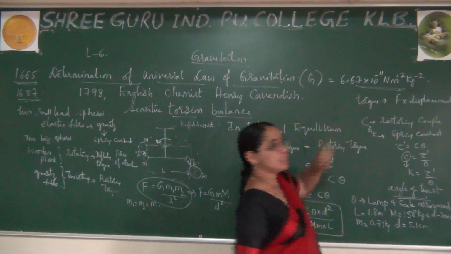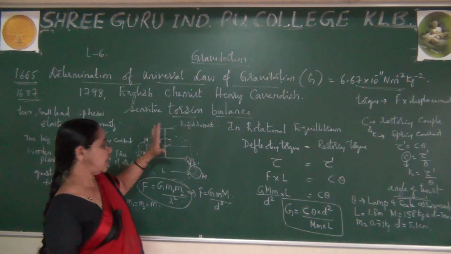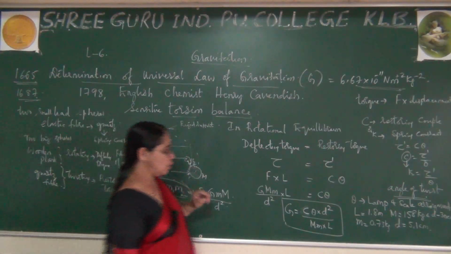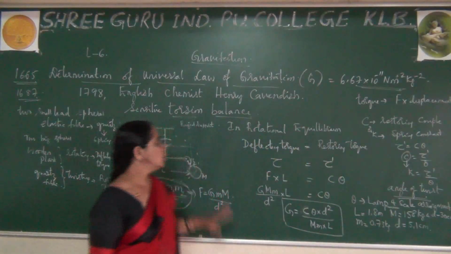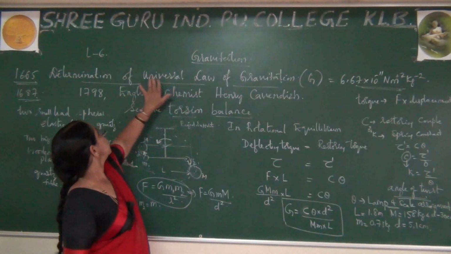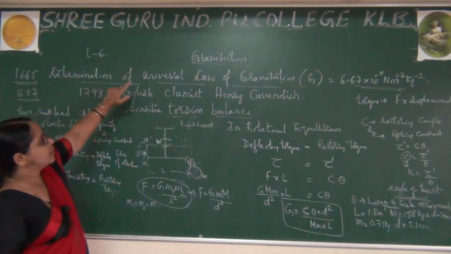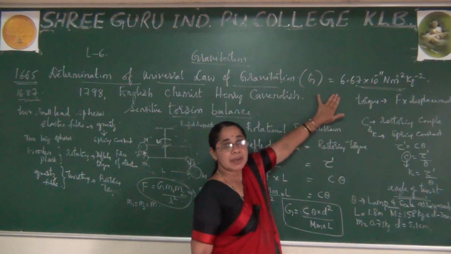Okay, and this deflection he has accurately observed, where it is twisting and rotating, by using the Lampant scale arrangement. So this is the one experiment you have to remember here, the determination of the universal gravitational constant.